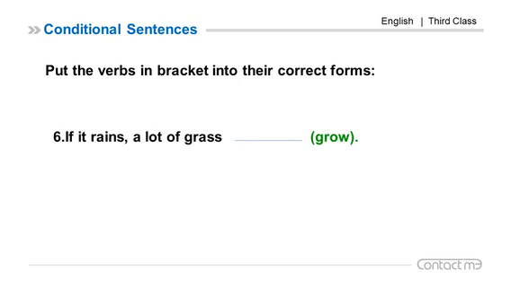Number 6. If it rains, a lot of grass grow. If it rains, present simple in the if clause. So the main clause will be future. A lot of grass will grow. If it rains, a lot of grass will grow.